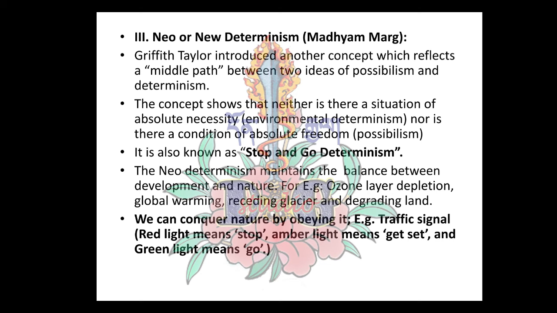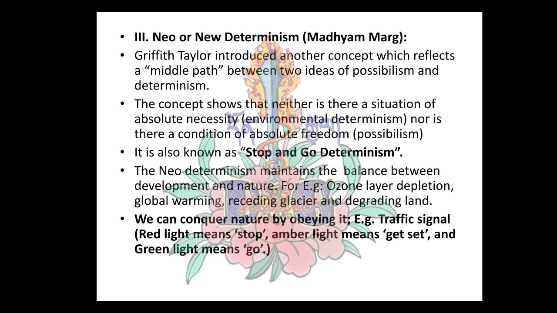Here neo-determinism tries to maintain the balance between development and nature. That means we have to focus more on a sustainable way of development. For example, ozone layer depletion, global warming, receding glaciers and land degradation are all caused by overutilization of resources or unsustainable development. So in a nutshell, we can conquer nature by obeying it. Nature is like a traffic signal, so we have to listen to nature.